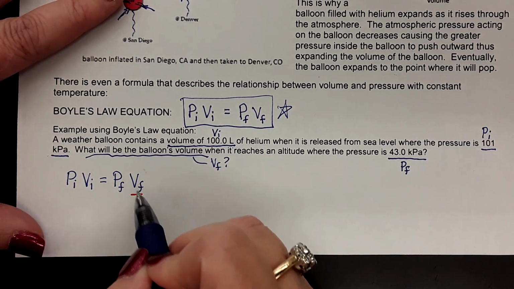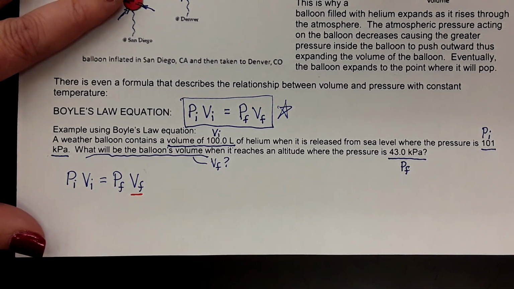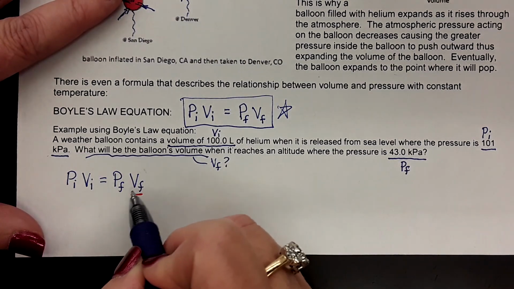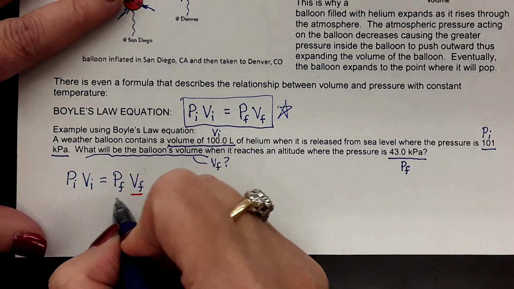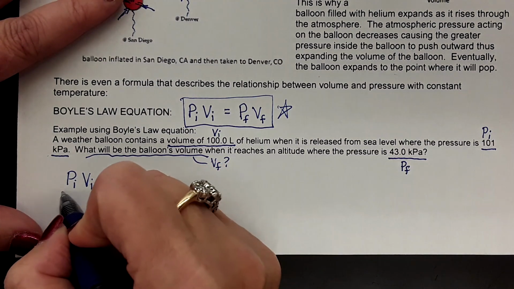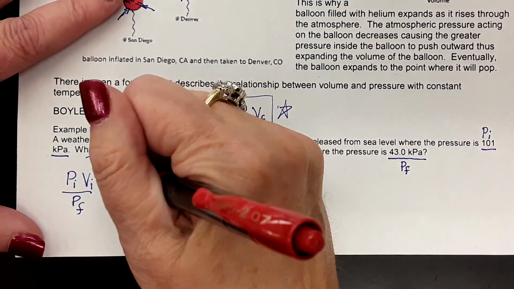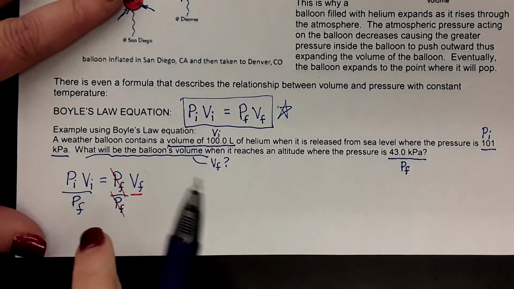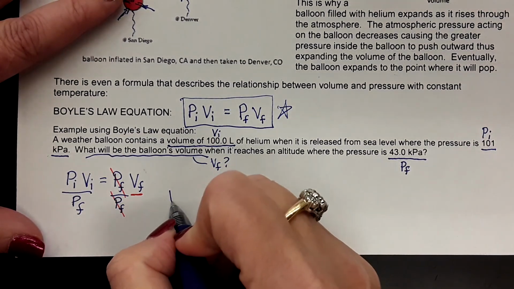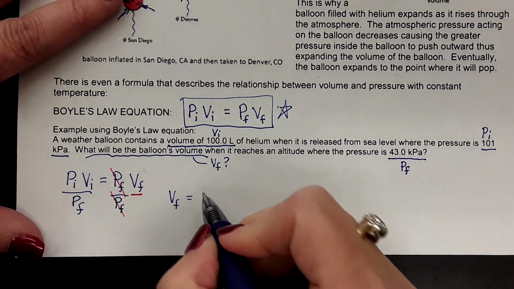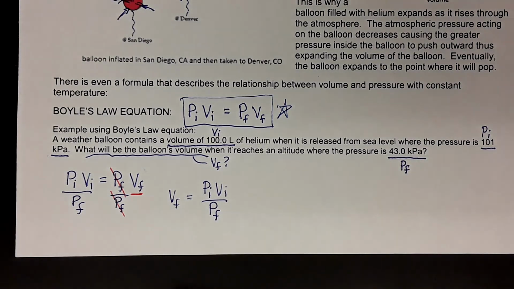If you're multiplying what you're looking for by something else, you do the opposite with that something else on the other side. Here, we're multiplying by PF. The opposite is divide, so we're going to divide both sides by PF, because the opposite of multiply is divide. That gets rid of PF on that side and leaves it on this side, and we've isolated VF. So basically, we now have VF by itself equals PI VI over PF. Now that wasn't too difficult, is it?